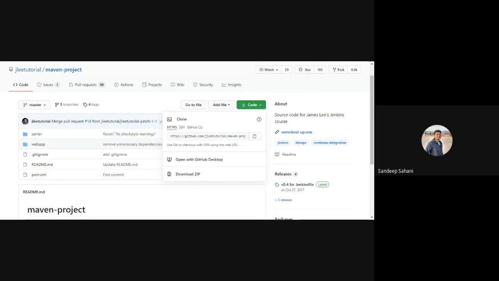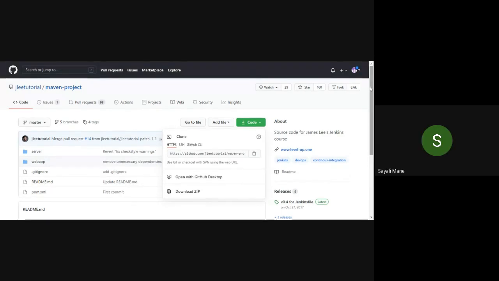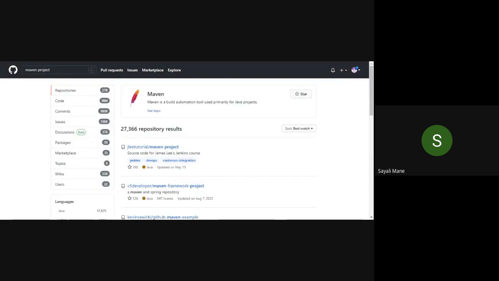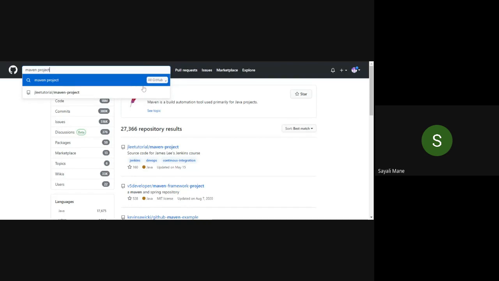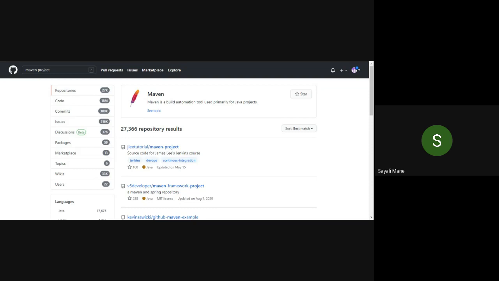Ma'am, I'm not getting the JLE tutorial on GitHub. Wait. See, search Maven project in the search box. Here, I'll show you once again. See, click Maven project. In Maven project, click on all GitHub so that you will get the list of all the Maven projects. After that, the first one is this JLE tutorial Maven project. So click on it.